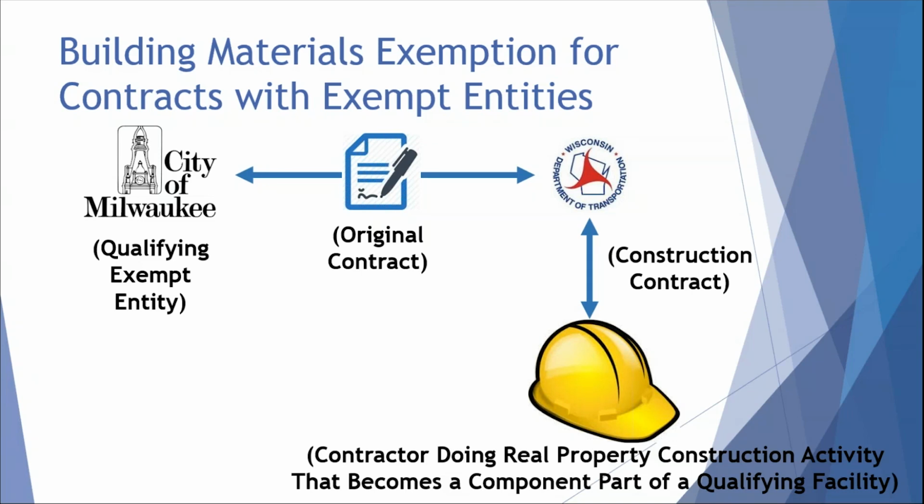A change order to a contract amends the original contract but does not nullify the original contract or change the date the contract was entered into. If a contract between the contractor and exempt entity was irrevocably entered into prior to January 1st of 2016, the exemption does not apply to materials purchased to fulfill the contract. If a contract was not irrevocable and the original contract is canceled and a new contract is entered into on January 1st, 2016 or thereafter, the materials used to fulfill the new contract may qualify for the exemption.